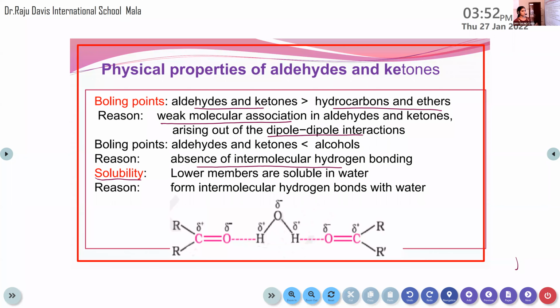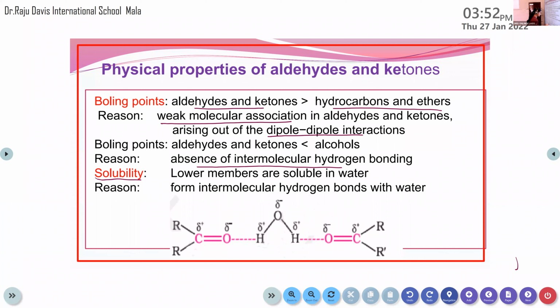This is clear? So first one, about their boiling point. Boiling point is higher than hydrocarbons and ethers, but lesser than alcohols. The reason is that due to the presence of hydrogen bonding in alcohols, they will have intramolecular hydrogen bonding and intermolecular hydrogen bonding. Here, for solubility, the lower members are soluble because they are able to form hydrogen bonds with water. Okay, this is the representation of that intermolecular hydrogen bonding.